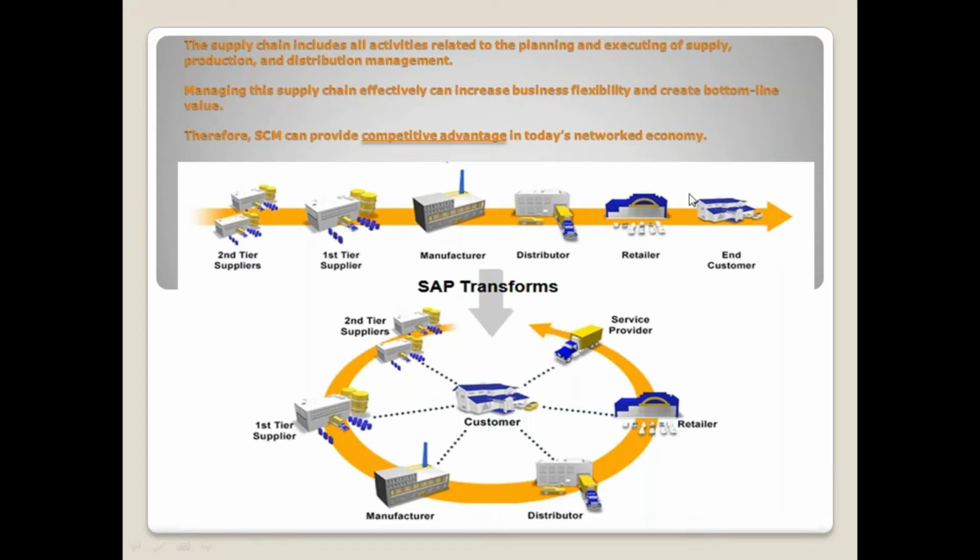So this is the demand flow, and the supplier or vendor will supply the components to the manufacturer, who will make a finished product, then it will come to the distributor, and from the distributor it will come to the retailer, and finally it reaches the end customer. So in this demand and supply flow, there will be a lot of activities, and there will be some issues also.